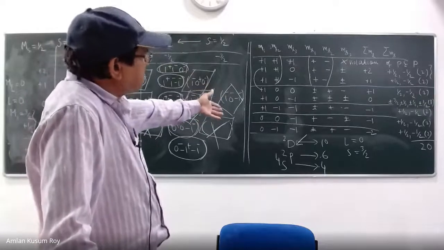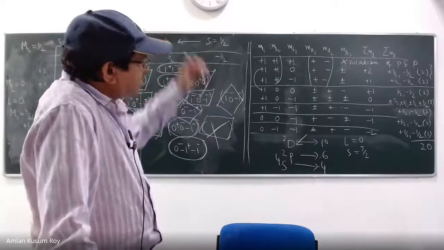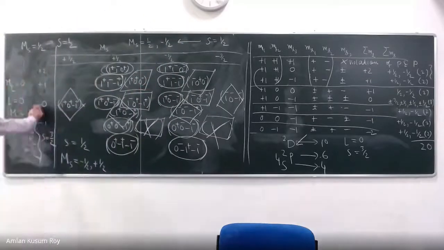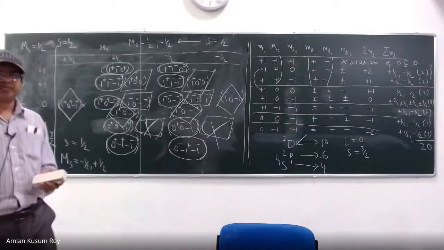Of course I answered, but let me make it clear. So let us take 2D, the first one we did. What was my L and S? Let us see. You see how simple things can be so difficult. So L is equal to 2, S is equal to half. Do you agree with this?